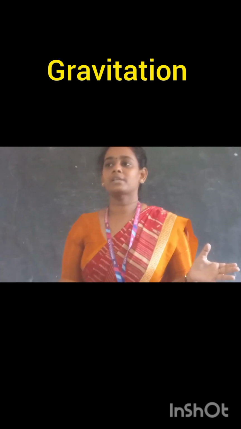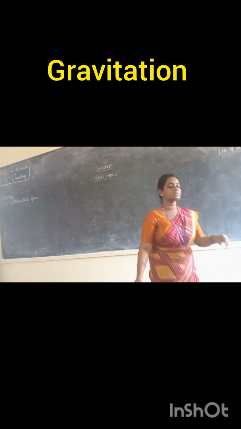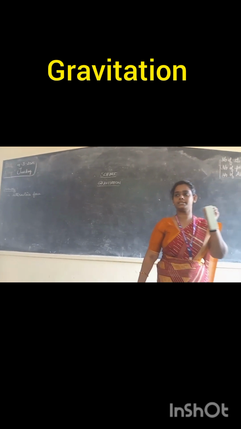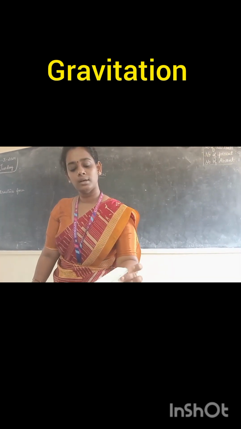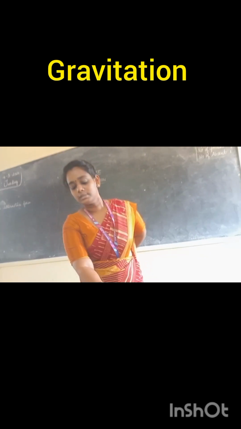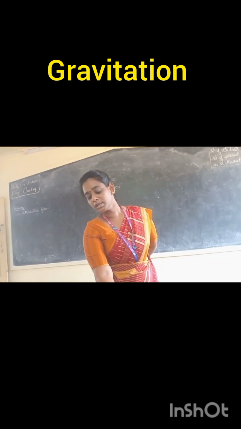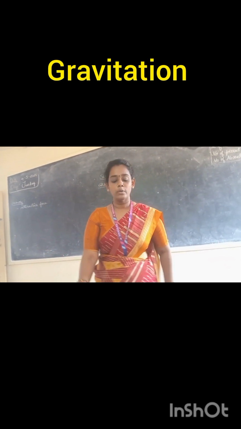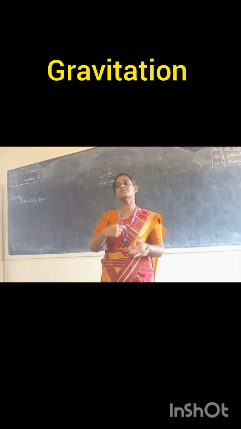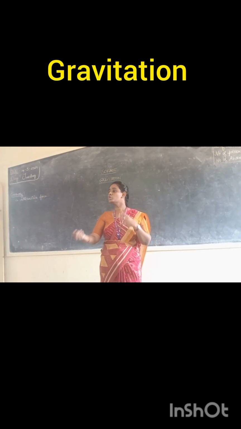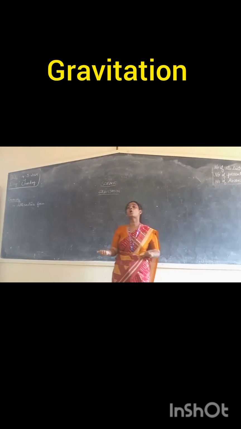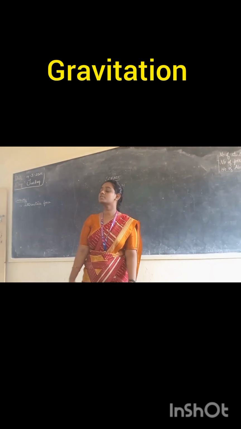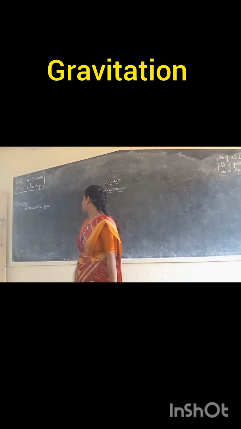Now, you just listen. I have a duster here, and I place it on the table. The duster has some mass, and similarly the table has another mass. When you compare both, the masses will be different. There will be mutual attraction taking place. When mutual attraction takes place, you call that gravitational force. What do you call it? Gravitation. Yes, very good.